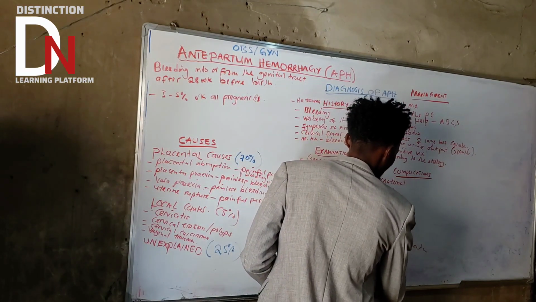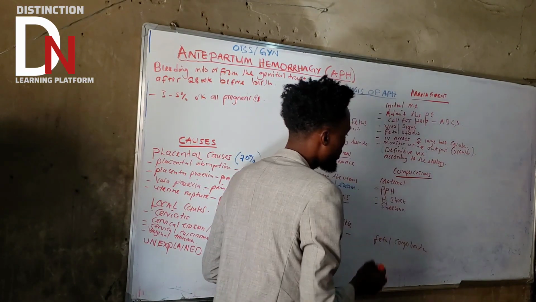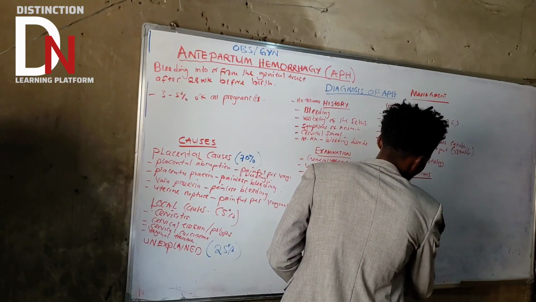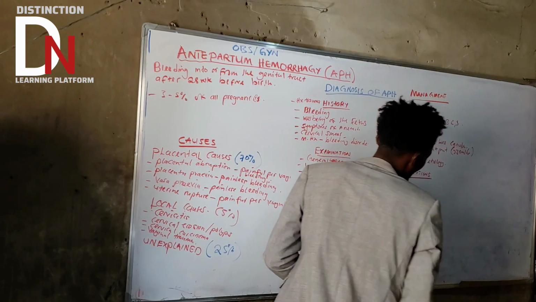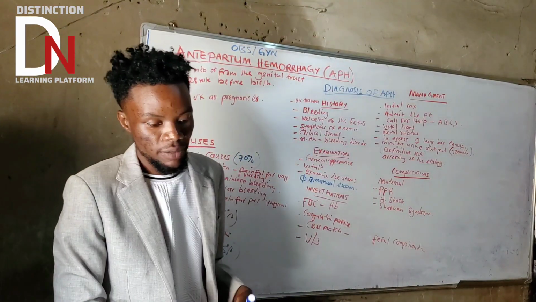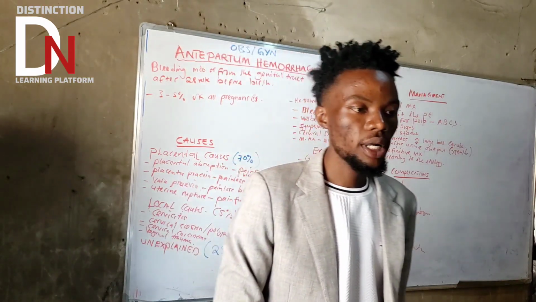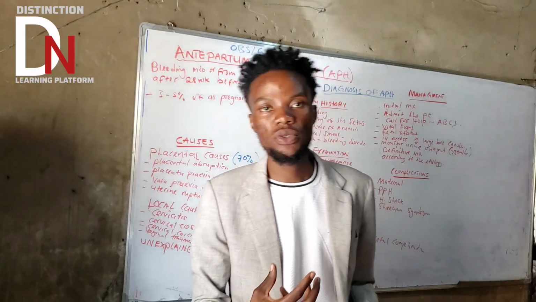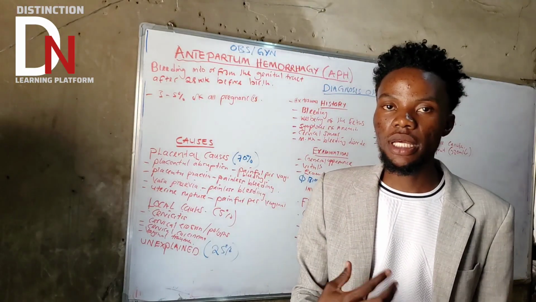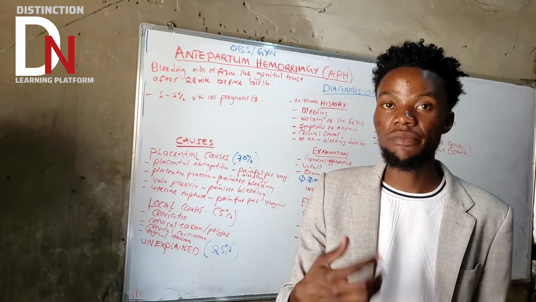Sheehan syndrome basically is due to severe hemorrhagic shock, which leads to the anterior pituitary gland becoming ischemic. That's what we call Sheehan syndrome, because of severe bleeding.